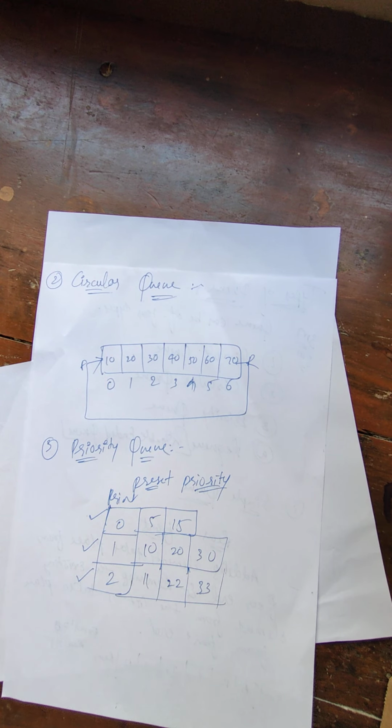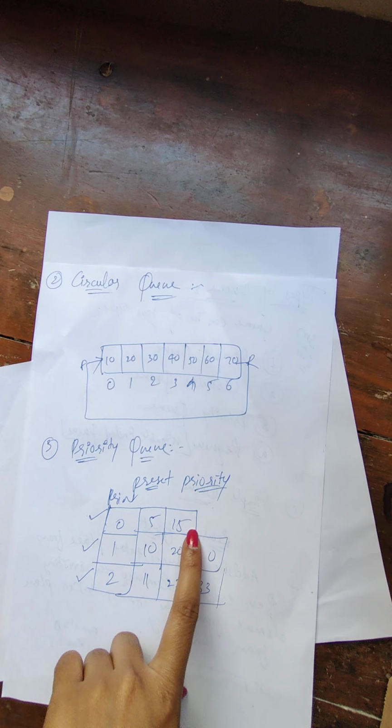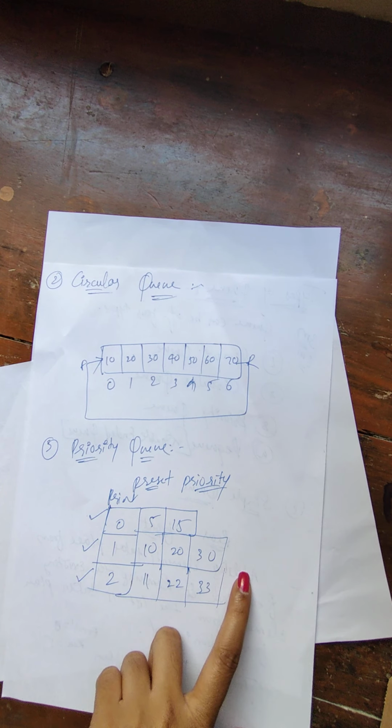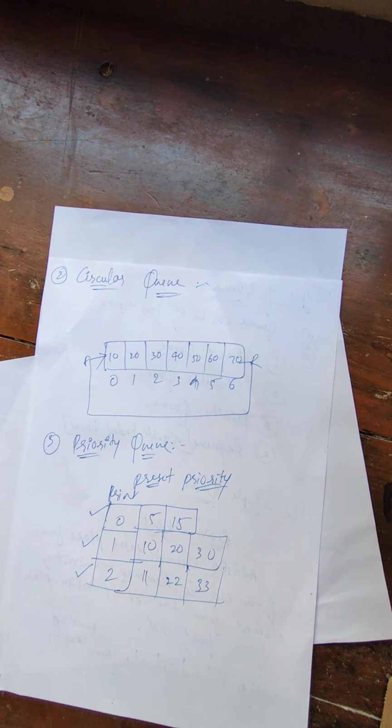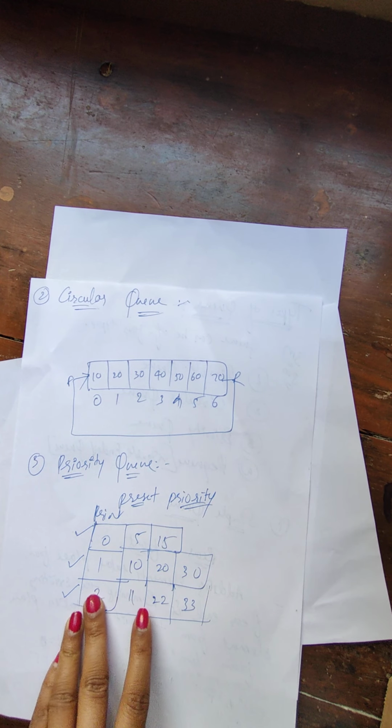So for adding, first 5 and 15 will be added, then 10, 20 and 30, and then 11, 22 and 33. Like that, the priority is given to the elements, maybe for adding or for removing, and we can remove from any position based on priority. Fine? That is how we work on your priority queue.